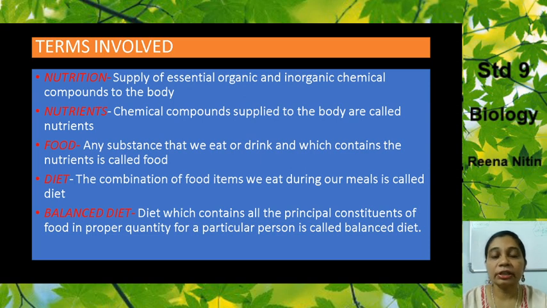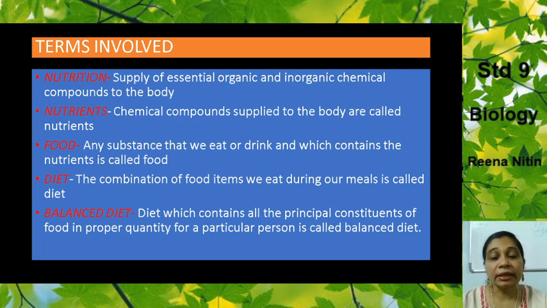Now, what is diet? The combination of the food items that we eat during our meals. Okay, the combination of things. It could be dal with roti, with sabji, with rice. So, this combination is known as a diet. It can be a vegetarian diet, it can be a non-vegetarian diet also.